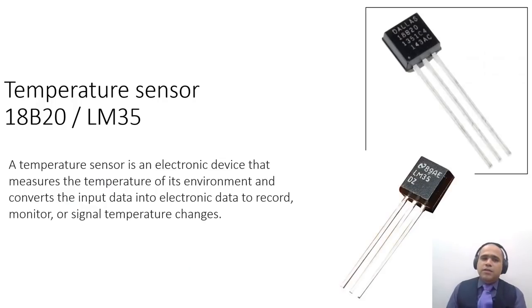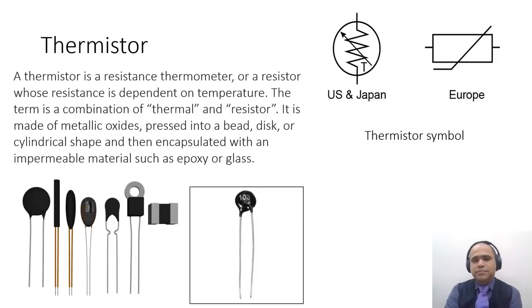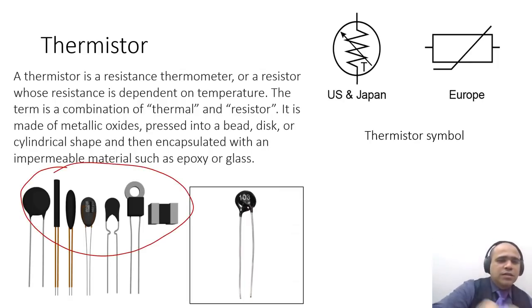The temperature sensors start with something called the DS18B20 or LM35, in a transistor-like package, and they are very cheap and very accurate, and linear also in the 0 to 100 degree range. Another kind of temperature sensor is the thermistor, which comes in multiple packages like this, and they are all basically non-linear.